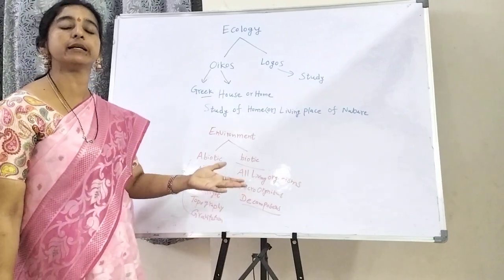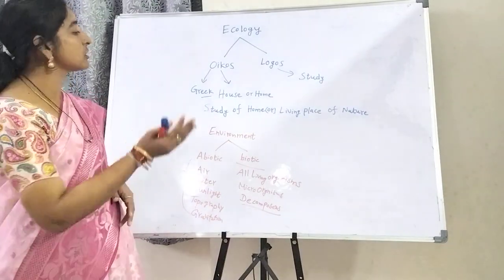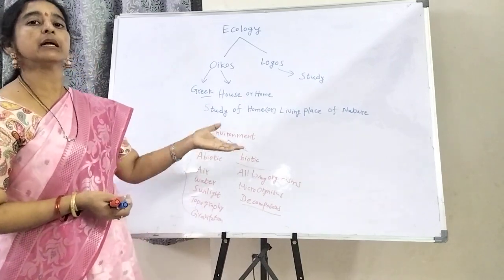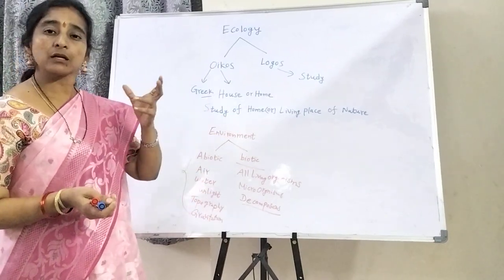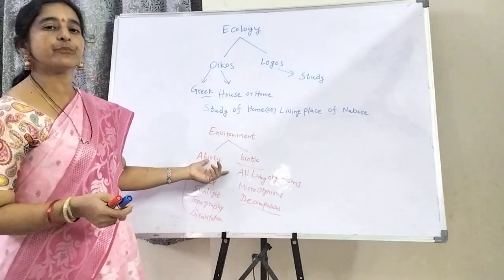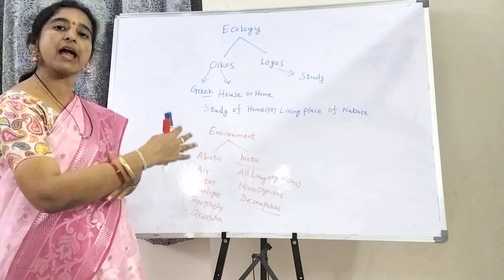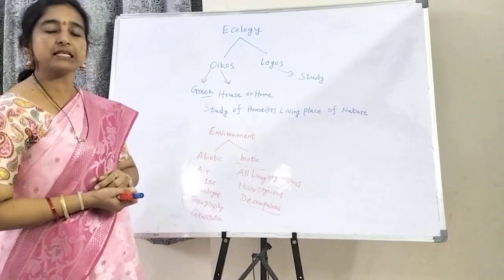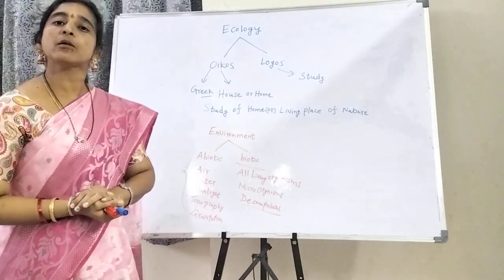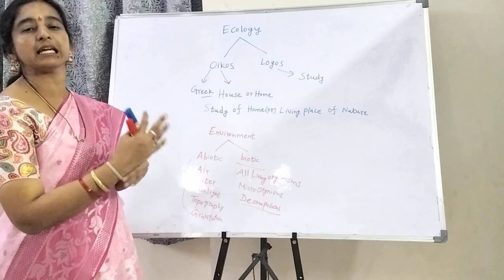Parasites are those which depend on other organisms. Symbiotes are two organisms which exchange the materials they need with each other. So in our environment, organisms are dependent on and interact with each other, as well as with the environment, exchanging environmental resources like sunlight, air, water and food.